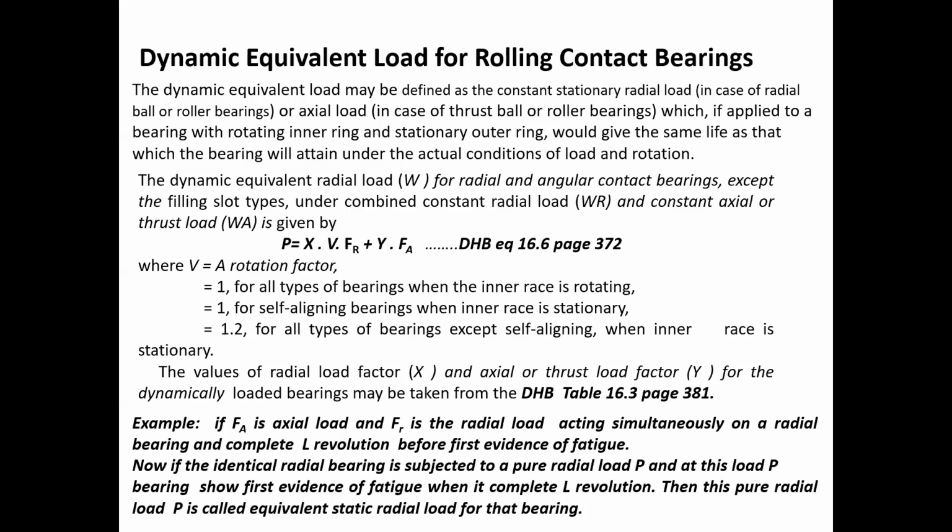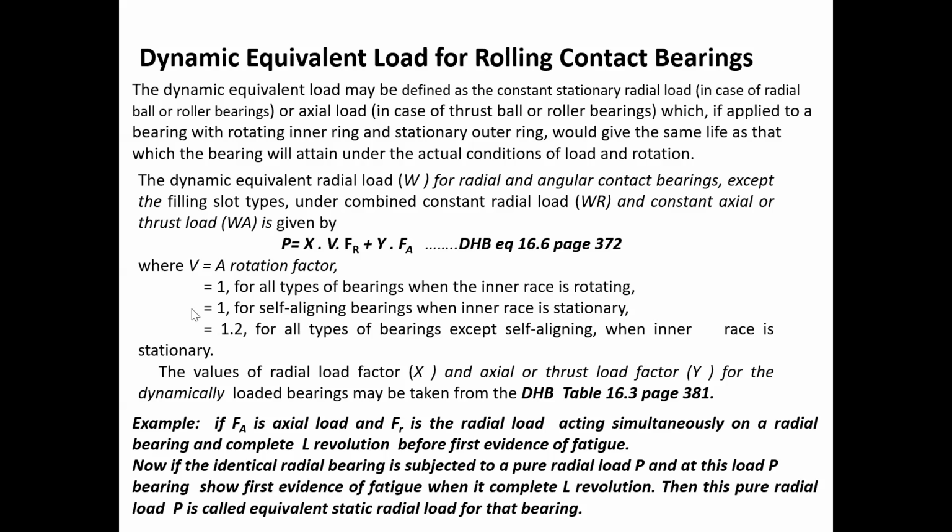Now, if we take an identical radial bearing from the same group, subject it to a pure radial load P and run it at the same RPM n, and if the bearing completes L revolutions when it shows the first evidence of fatigue, then this pure radial load P will be defined as the equivalent dynamic radial load.